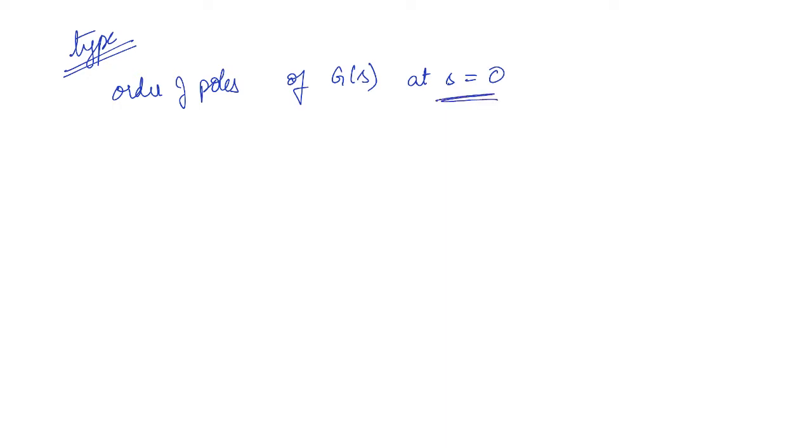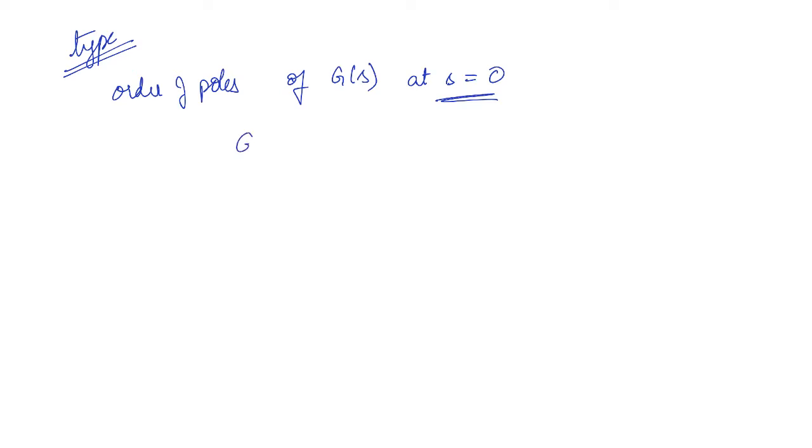Now we will understand what is meant by the type of a system. The type of a system is the order of poles of the forward path transfer function G(s) at s equal to 0. That means how many poles of G(s) are present at s equal to 0.